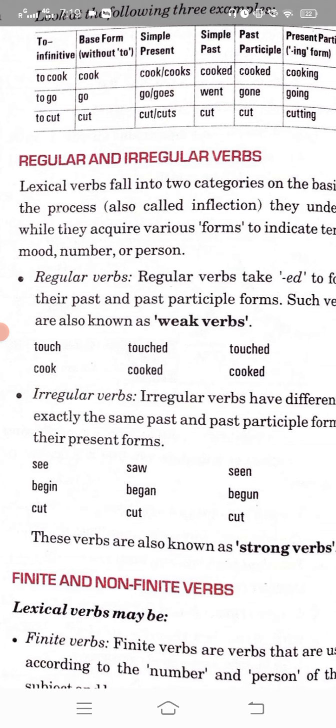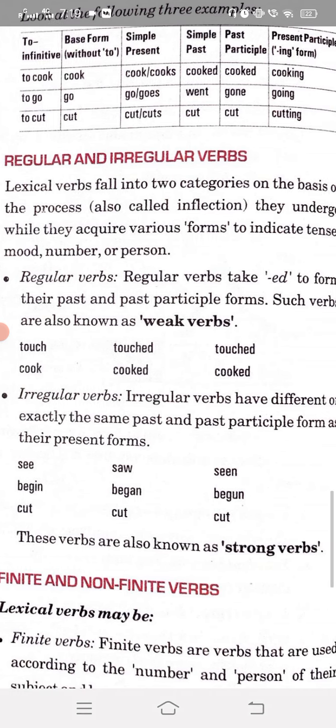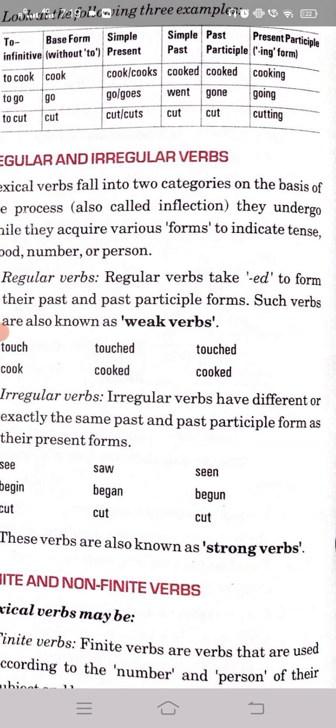You are not creating ed here. The form is changed and the word is also changed. Begin, began, begun. Cut, cut, cut. So these are your irregular verb examples, and they are known as strong verbs. The regular ones are weak verbs and irregular verbs are the strong verbs.